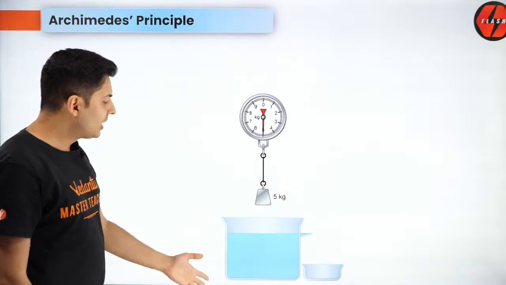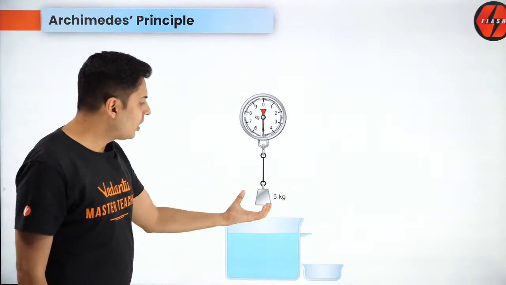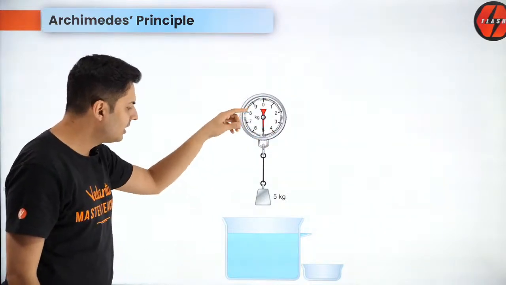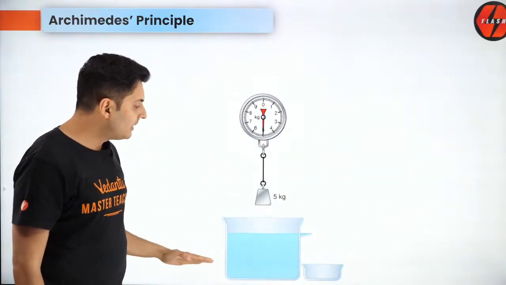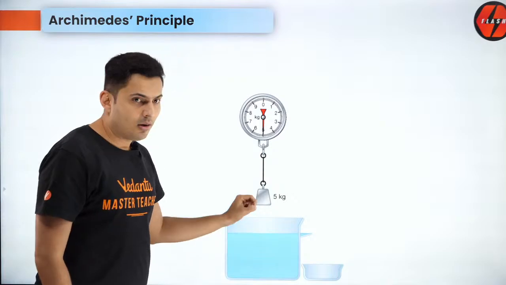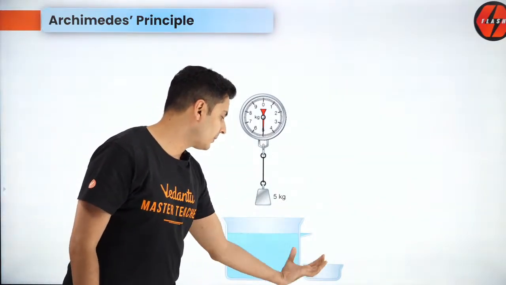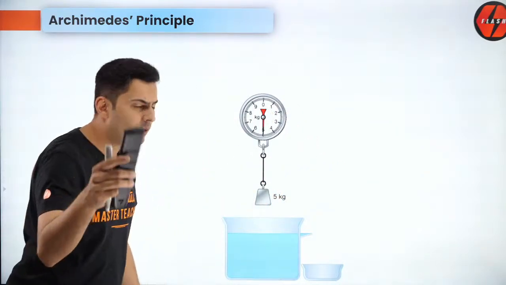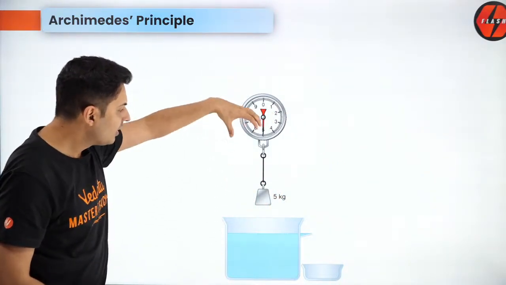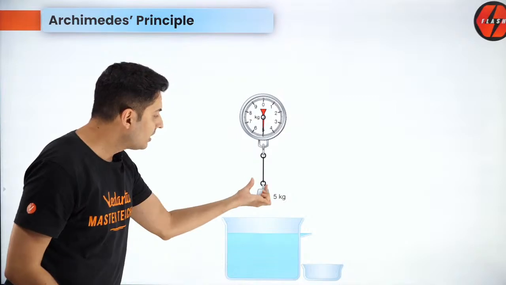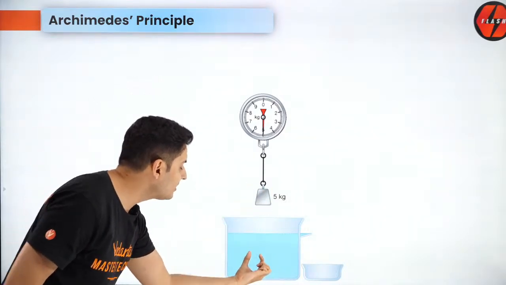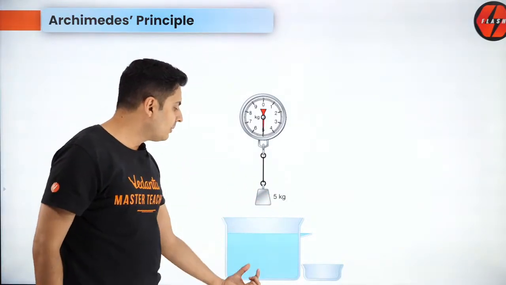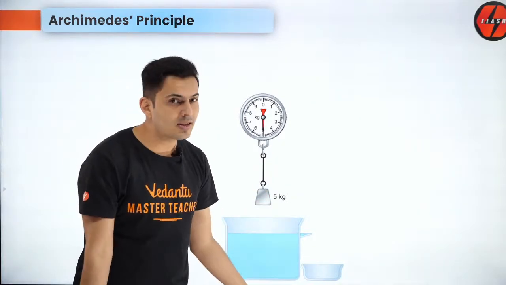Now imagine you take up a setup like this. You take up a block of mass 5 kg. It shows 5 kg over here, you can see this on the dial. There is some liquid over here. It has been filled till the brim. Any one bit of water extra in this beaker, it will spill out. So there is a container kept to collect that extra or the displaced water. Now what happens in this experiment is, when you dip this block, whatever is the volume of this block, exactly that much volume will spill out.